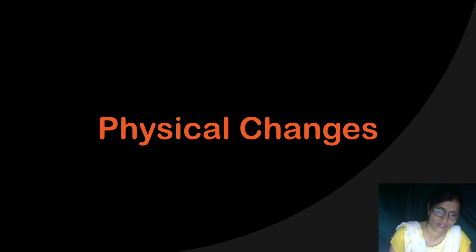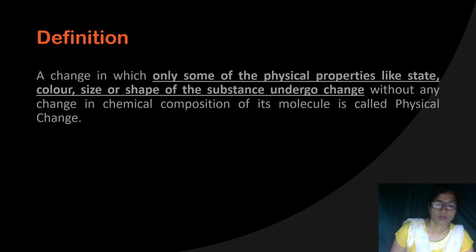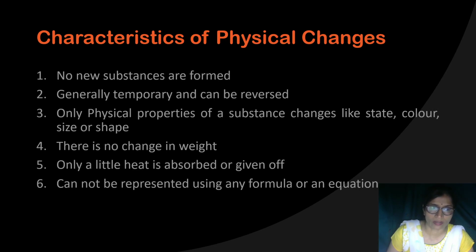First is the physical change. What is a physical change? A change in which only some of the physical properties, like state, color, size, or shape of the substance, change without any change in the chemical composition of its molecule is called a physical change. For example, melting of ice. Melting of ice is a physical change, because some of the physical properties of the substance change. Here the ice changes to water on heating.